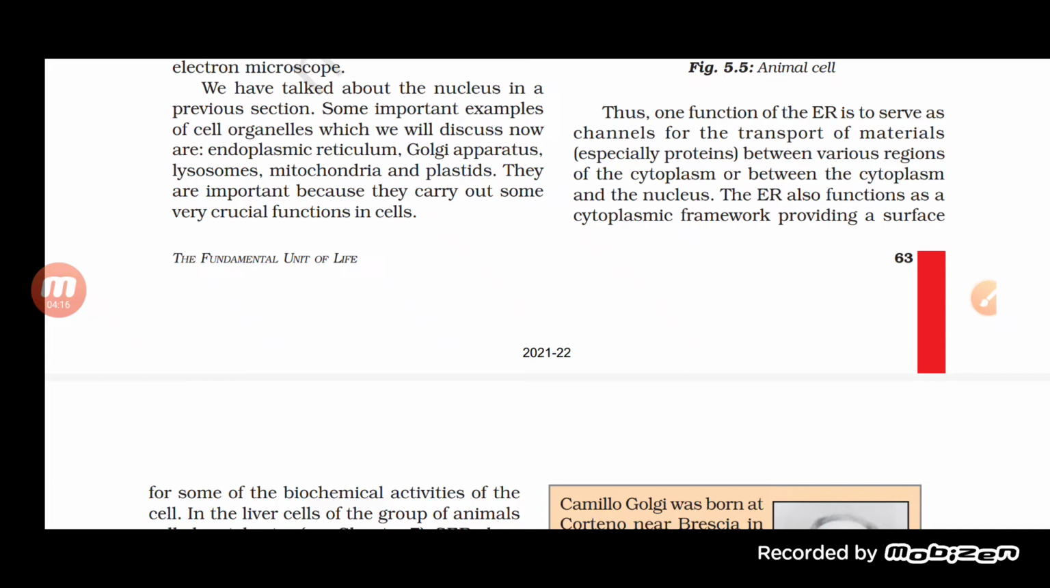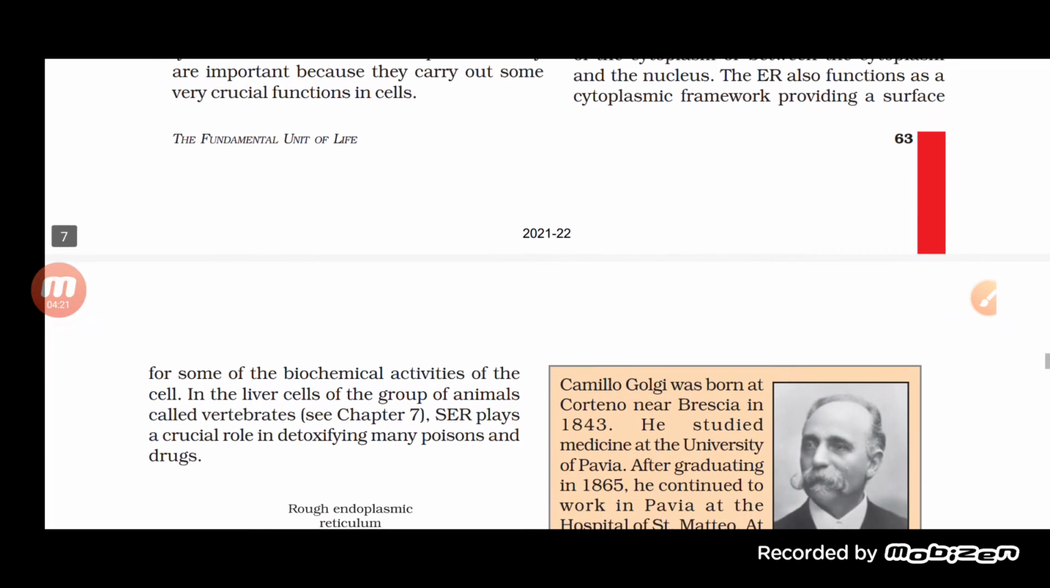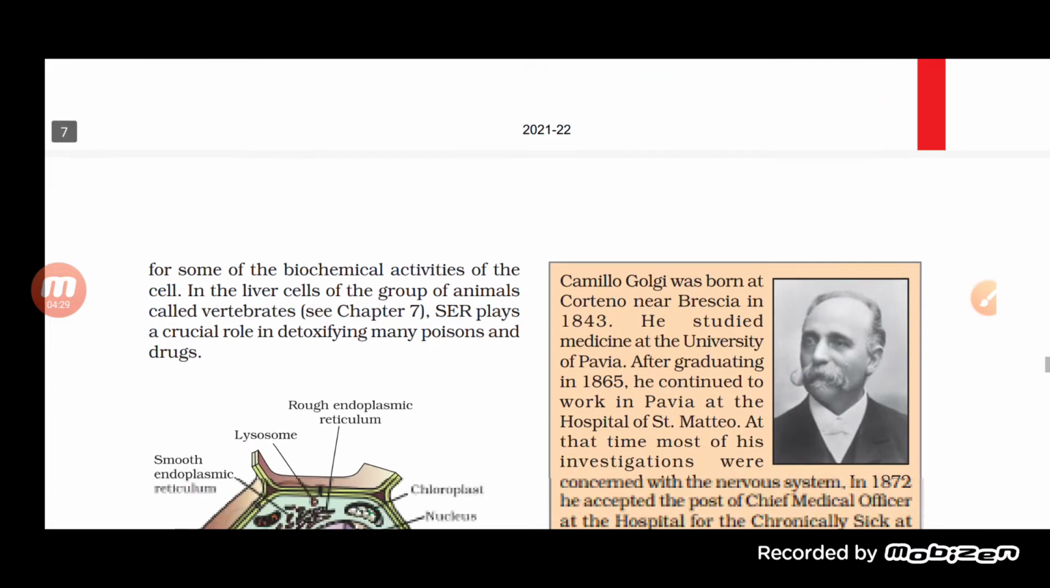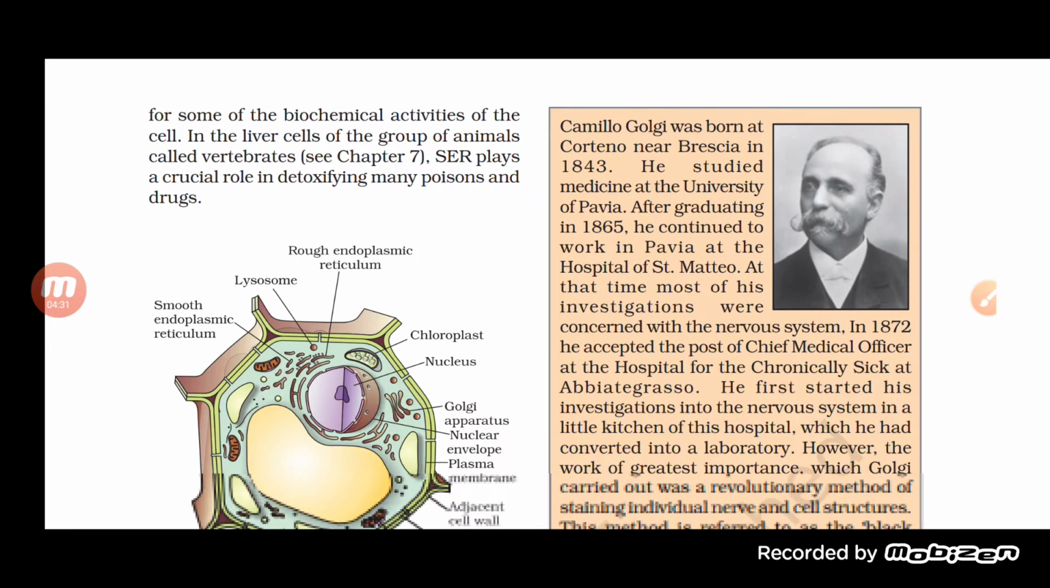Another function of the endoplasmic reticulum is that it is like a cytoplasmic framework which provides a surface for some of the biochemical activities of the cell. Even in the liver cells of the group of animals we call vertebrates, the SER plays a very important role. It works as a detoxifier. It helps in detoxifying many poisons and drugs, so it plays a crucial role.